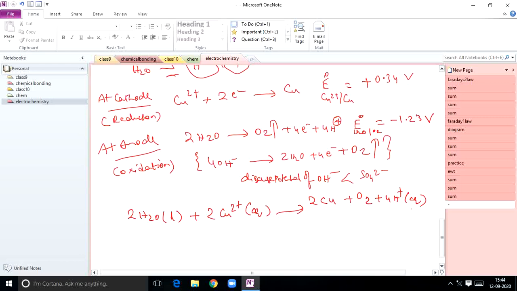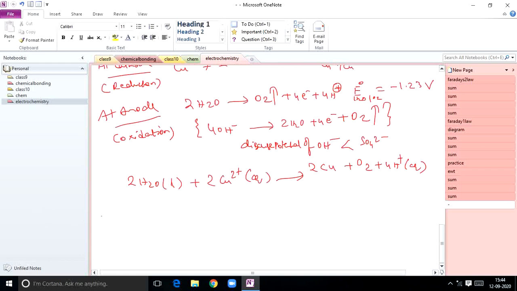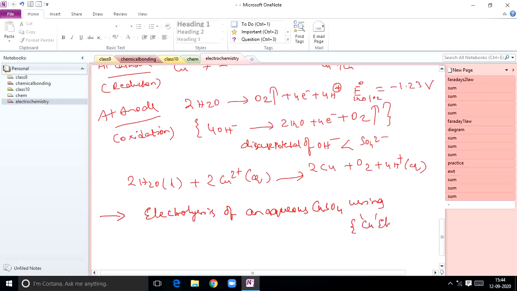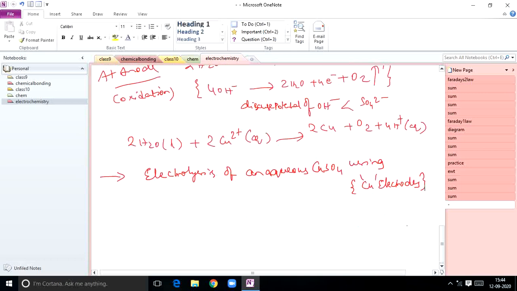Suppose I change the same reaction. Next example: electrolysis of aqueous copper sulfate solution, but this time I am not using inert electrodes, I am using copper electrodes, students. That is the key point. If I use copper electrodes, what are you going to observe? If I use platinum electrodes, you have seen. Suppose I use copper electrodes instead. So let us see: electrolysis of aqueous copper sulfate using copper electrodes.